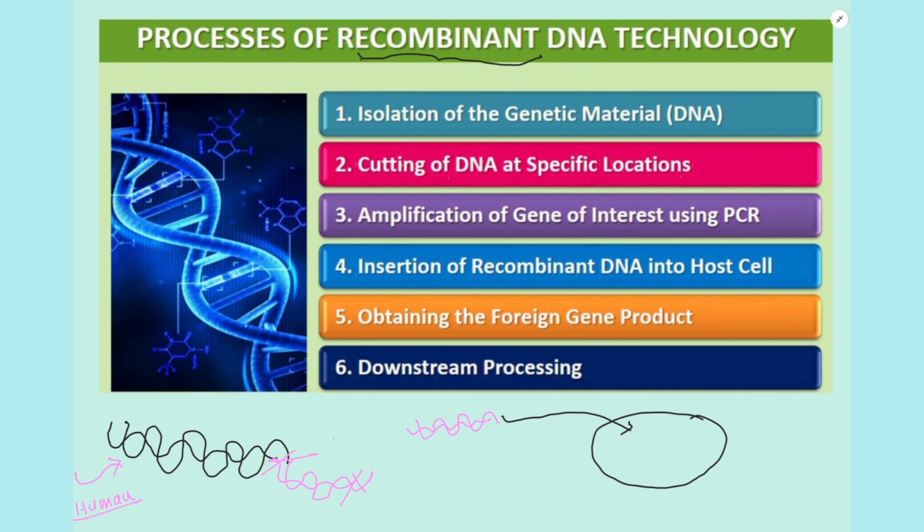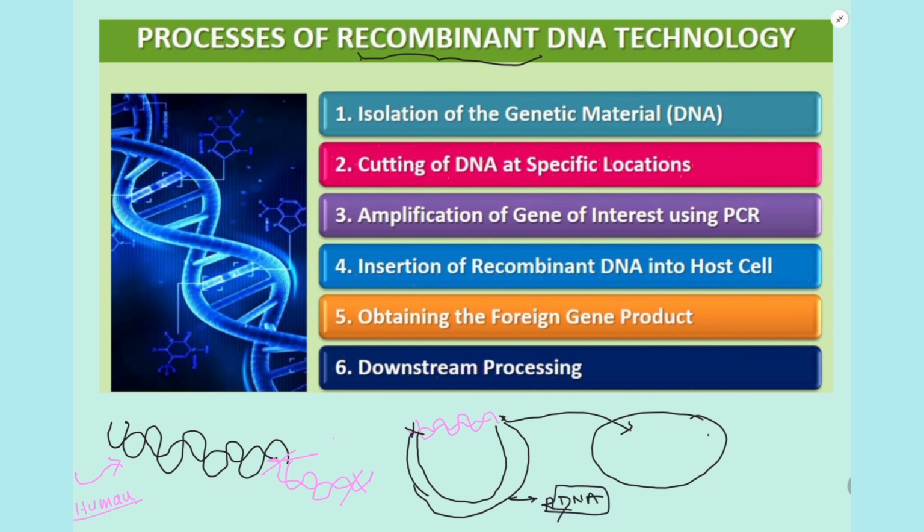So here the plasmid, which is a circular DNA present in the bacteria, acts as a vector. So now I will insert my gene of interest into the plasmid or the vector. Now I can call it rDNA or recombinant DNA.